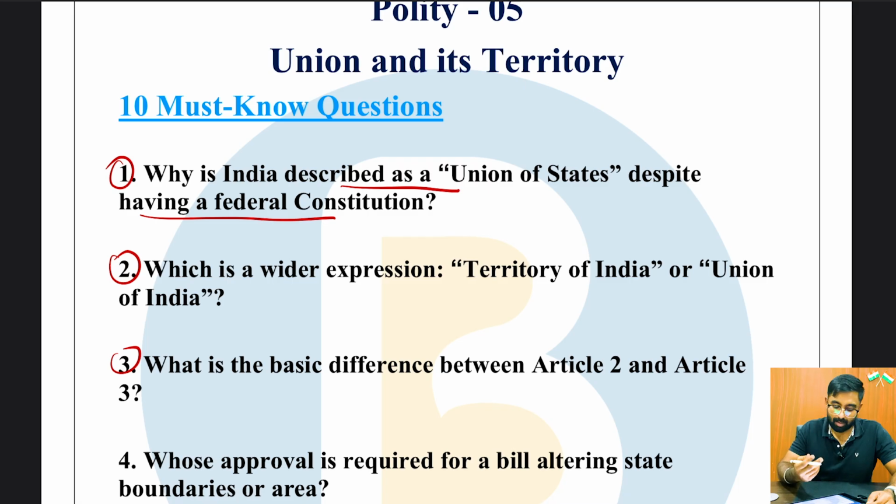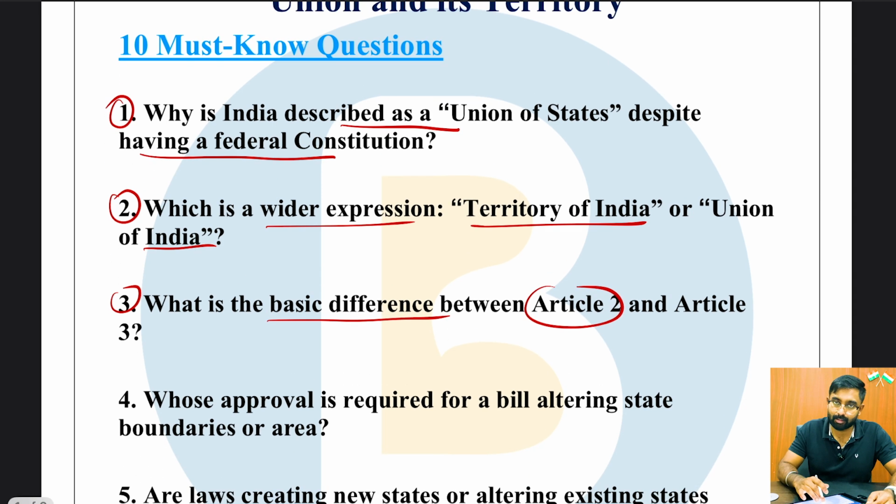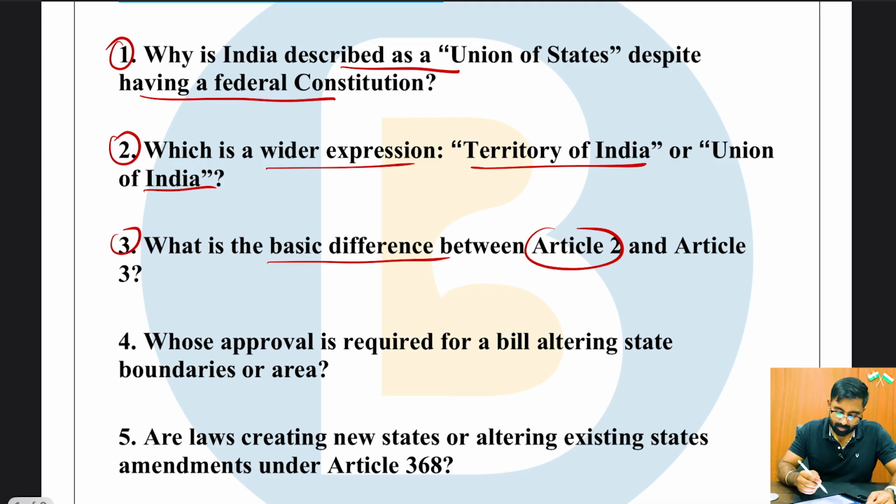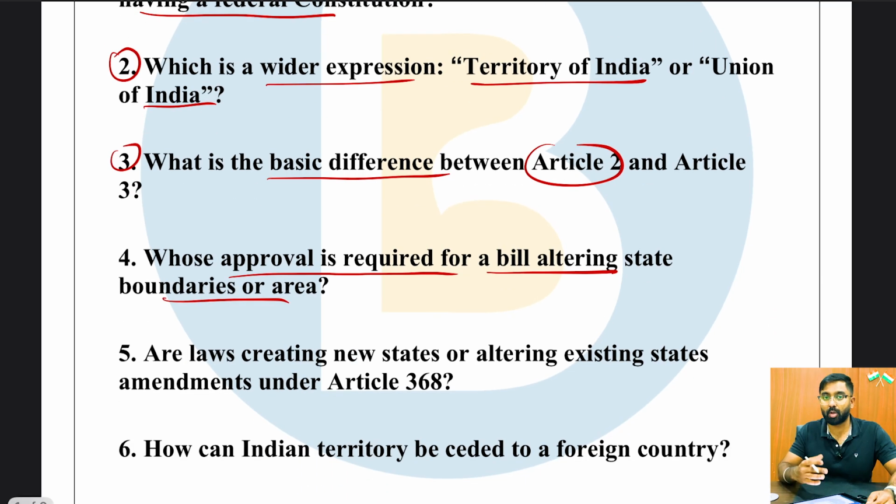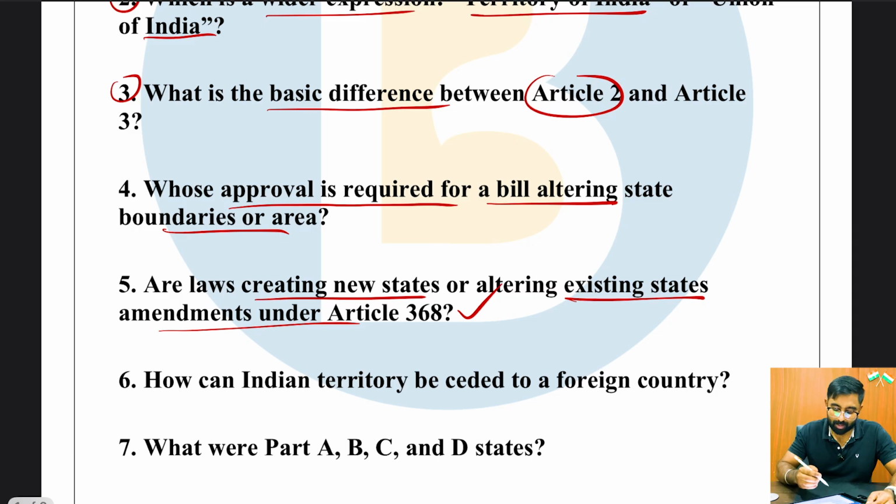constitution? Next, which is a wider expression, territory of India or Union of India? Third question: what is the basic difference between Article 2 and Article 3 of the Indian Constitution? Question number 4: whose approval is required for a bill altering state boundaries or area? Question number 5: are laws creating new states or altering existing states considered an amendment to the Constitution under Article 368? Now, next question: how can Indian territory be ceded to a foreign country?